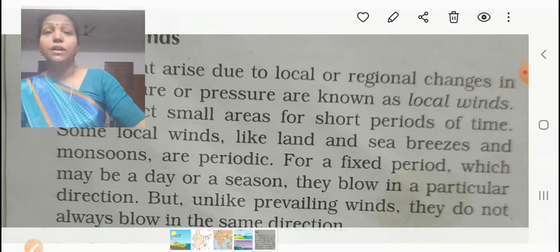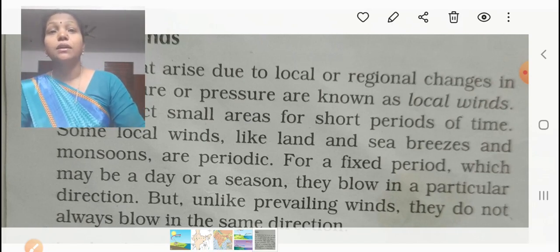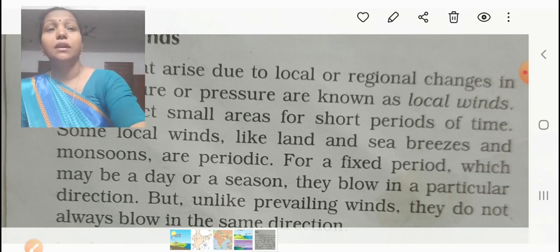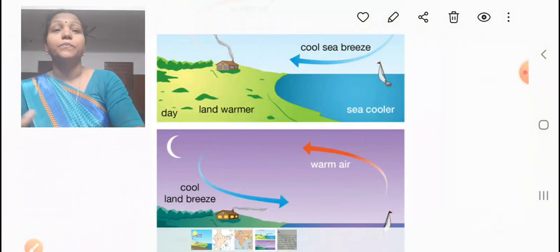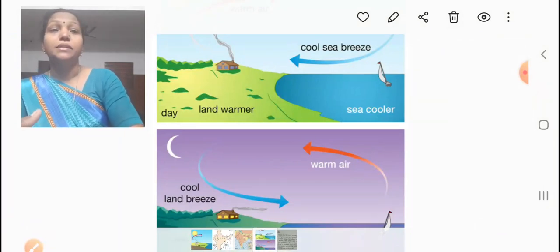So the local winds do not follow the exact rules or the locations from which the planetary winds blow. They can blow from any direction. Then children, we are going to study about the two important local winds. They are the land breeze and the sea breeze.